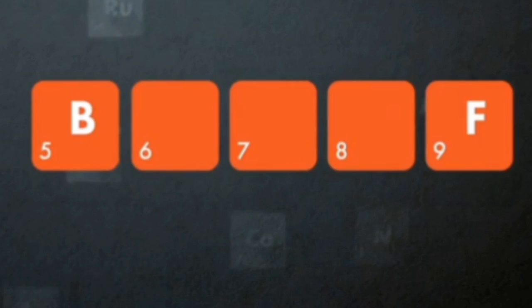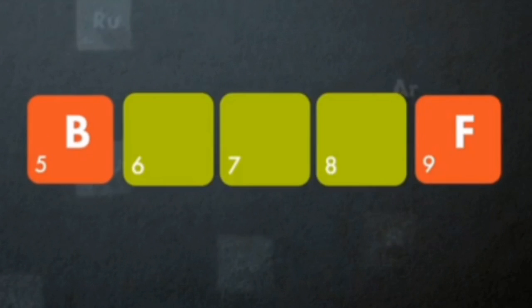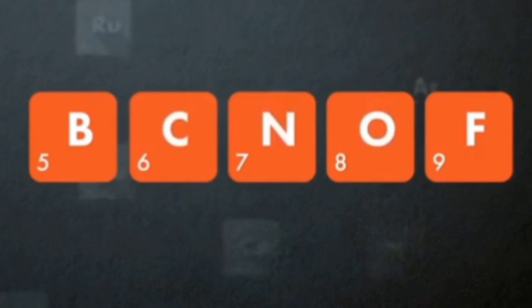Let's take one element boron and the other element fluorine. As we all know, atomic number of boron is 5 and fluorine is 9. As we can clearly see, space between boron and fluorine is of 3 elements, that is with atomic number 6, 7 and 8. Hence, with the help of atomic number, we can predict exact number of elements between two elements, which are carbon, nitrogen and oxygen.